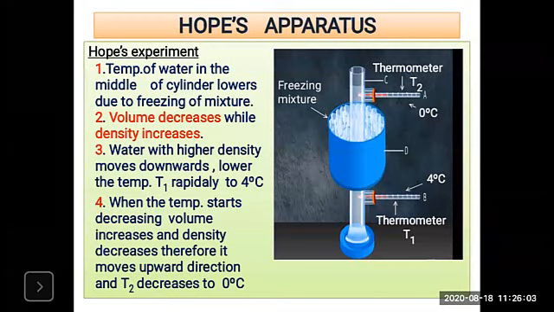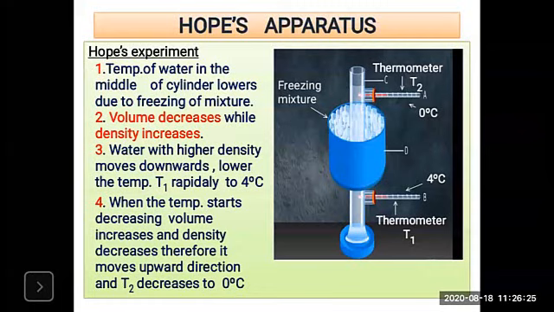So the Hope's experiment demonstrates the anomalous behavior of water: the temperature of water in the middle cylinder is lowered due to the freezing mixture. At 4 degrees Celsius the water contracts while expanding otherwise, and the volume decreases while the density increases.